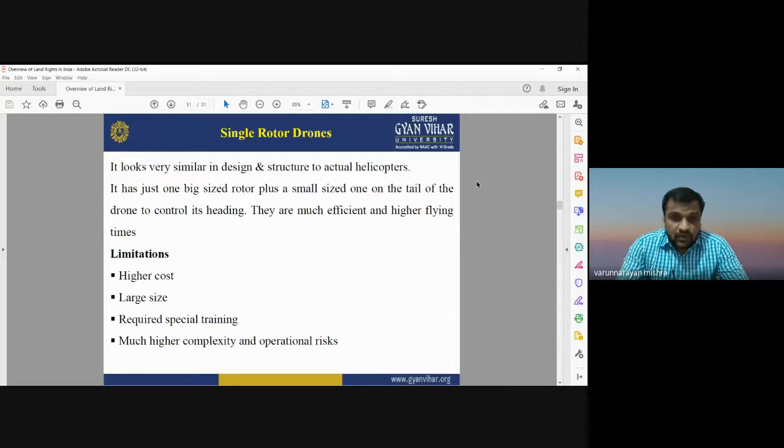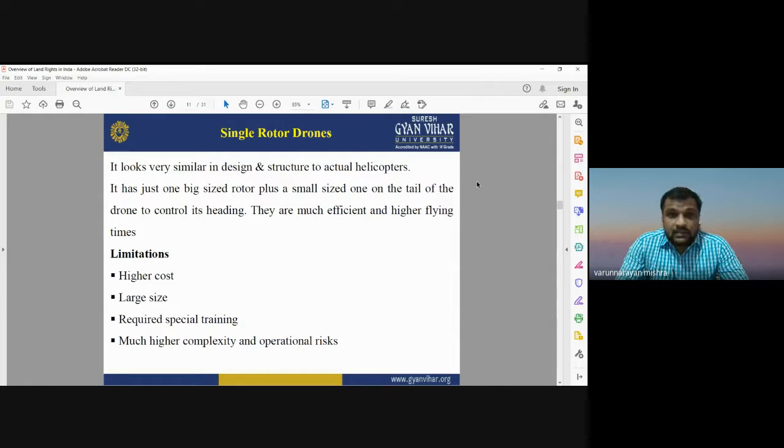Because of its single rotor, it can be used for a longer flight time, and it has a higher capacity for mapping. Because of the longer flight time, it can be used for large scale mapping of terrain.